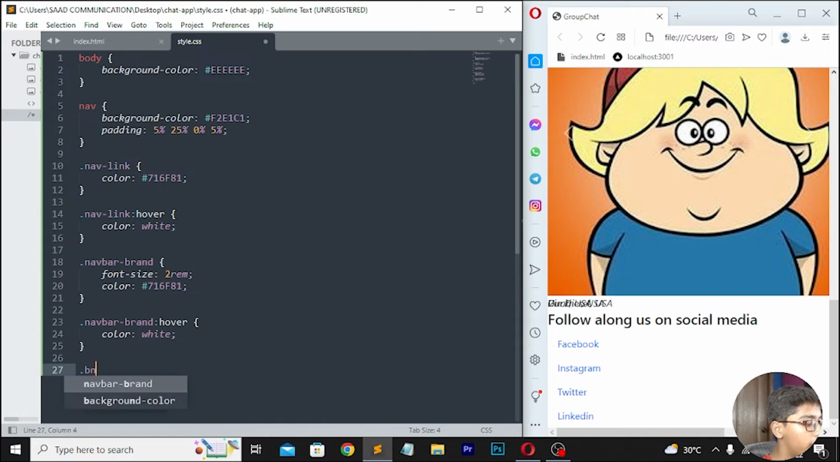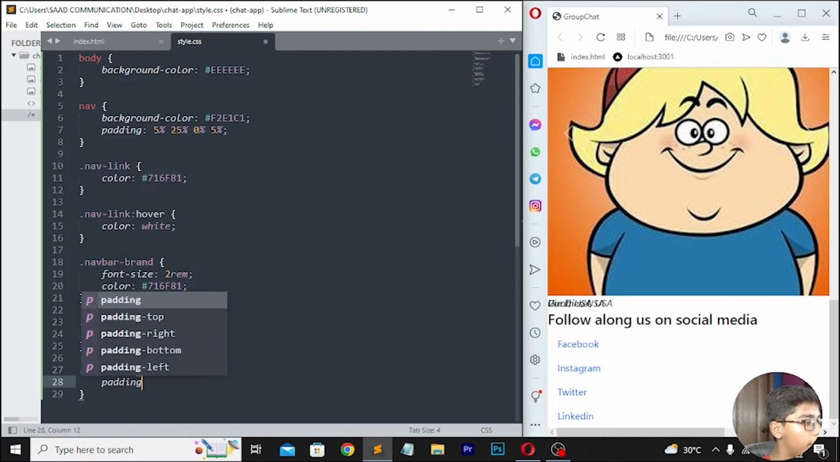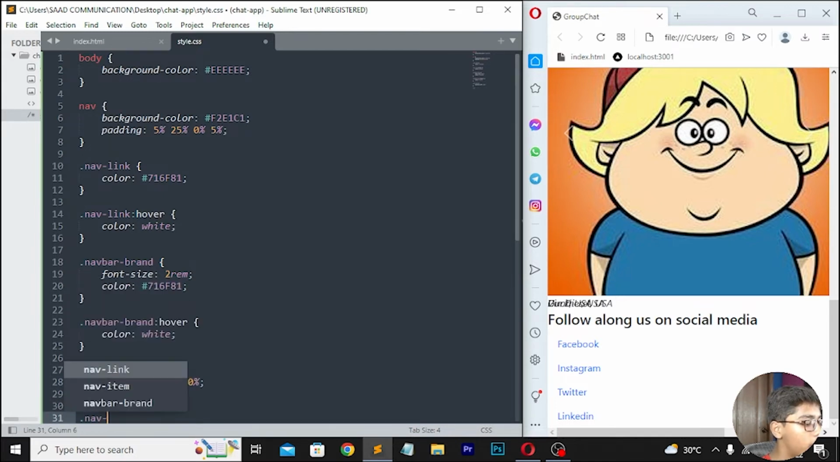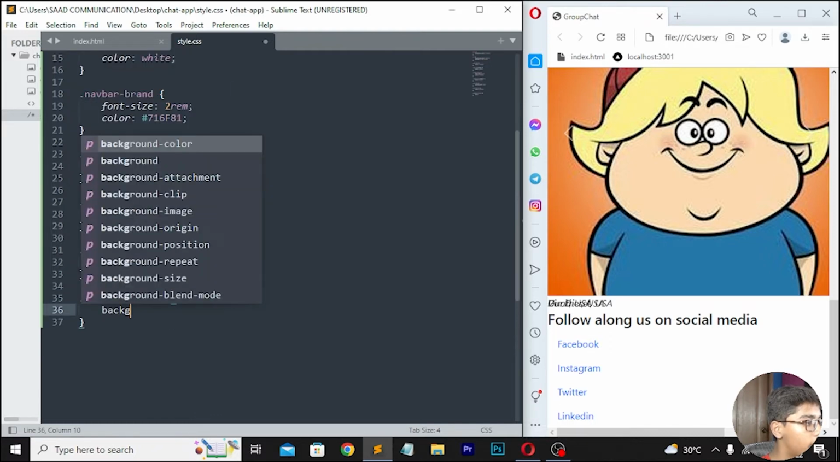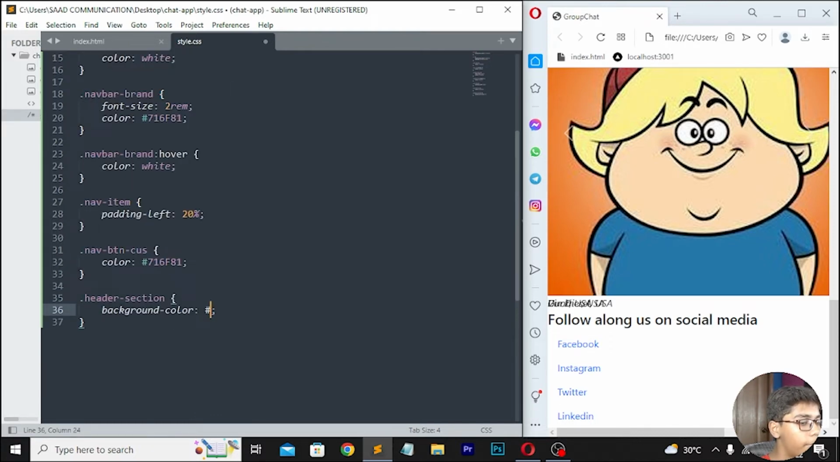Then move down, right here nav, and then I'll be writing nav item. Here I'll be writing padding left, which should be 20%, and then I'll be writing dot nav btn dash cuz. Then I will be moving down, here I will be writing color, which should be 716F81. Move down, right here dot header section. Then I will be writing background color, which should be F2E1C1. Then move down, right here padding. So here I will be writing